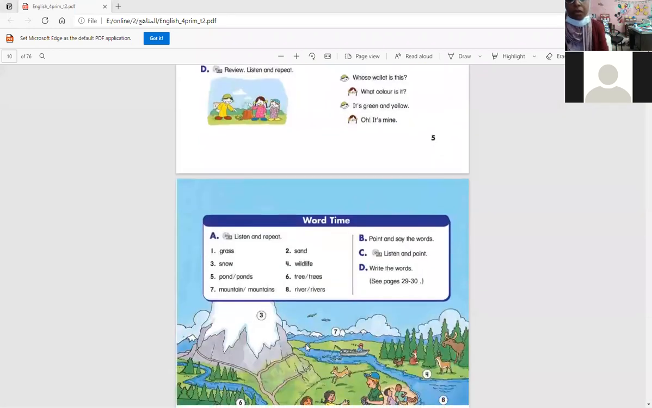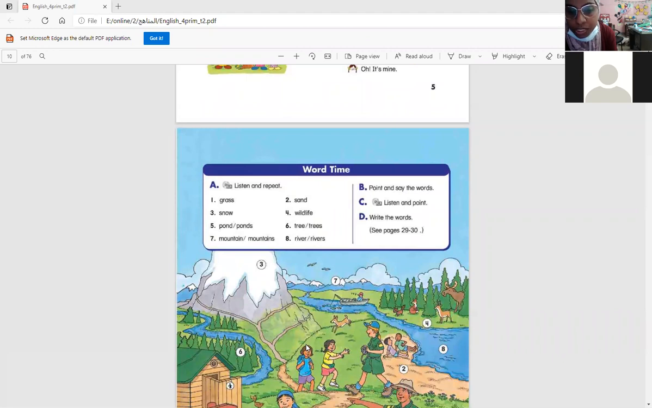And here we have some words: grass, snow, bone, bones, mountain, mountains, sand, wildlife, tree, trees, river, rivers. Okay, grass, snow, sand, wildlife, they are uncountable nouns. What is the difference between countable and uncountable? Uncountable, you cannot count them, like sand. Can you count the sand? Can you count 1, 2, 3? No. Can you count the grass? I cannot count the grass. Can you count the snow? I cannot count the snow. Can you count the wildlife? I cannot count the wildlife. So I use there is with sand, with wildlife, with grass, and with snow.